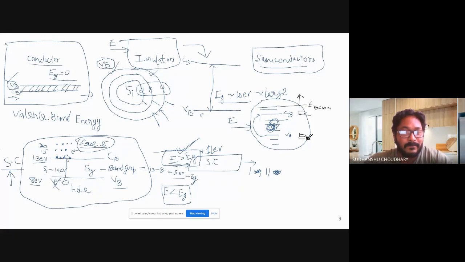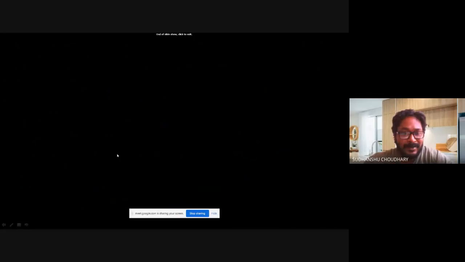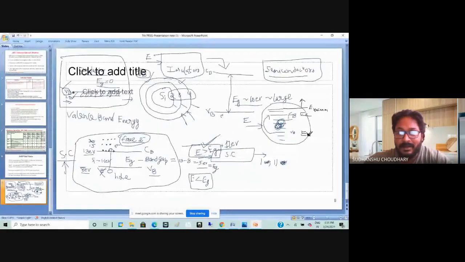Obviously, that means if my valence band energy level was 8 eV and conduction band energy level is 13 eV, and if the electron is now sitting at the bottom of this conduction band, the conduction band doesn't end over here.